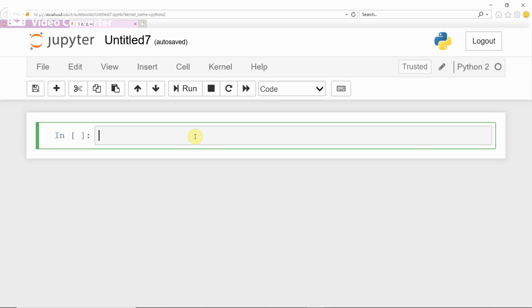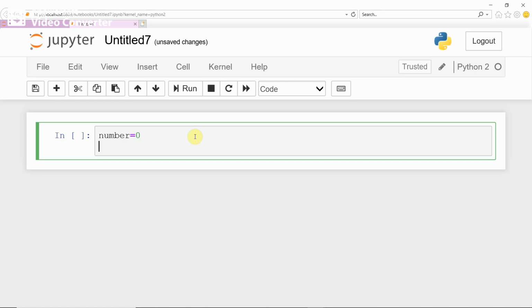As an example, consider the while loop. But before creating the loop, you have to initialize the looping variable. The number should be generated from 0 to 10.